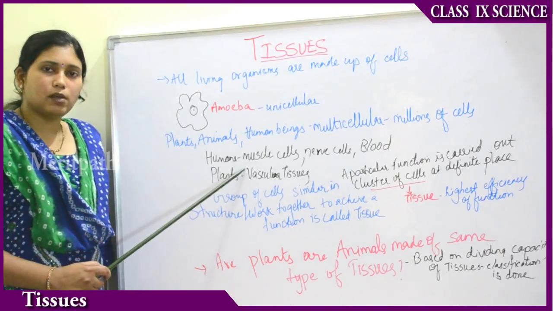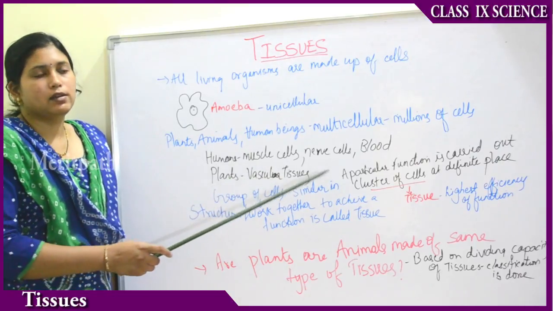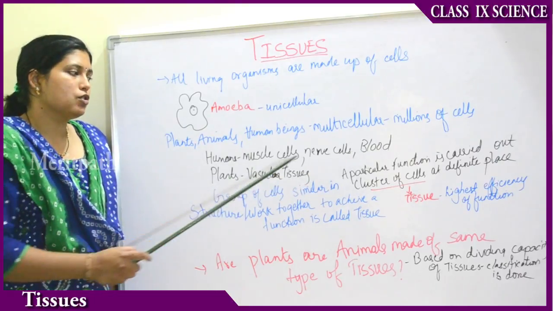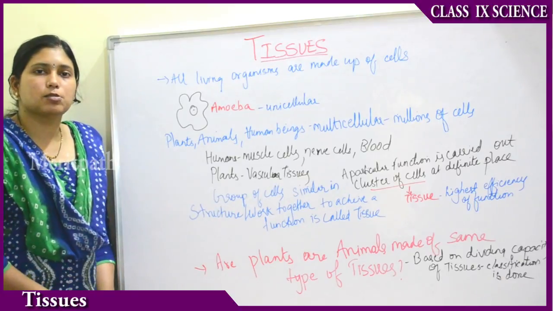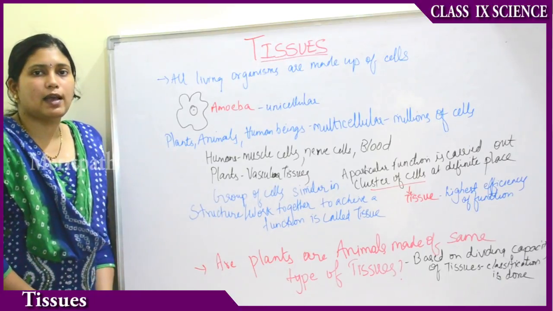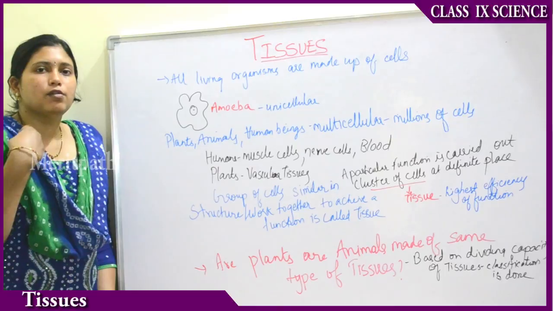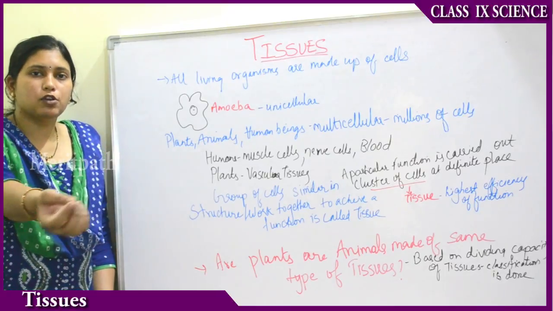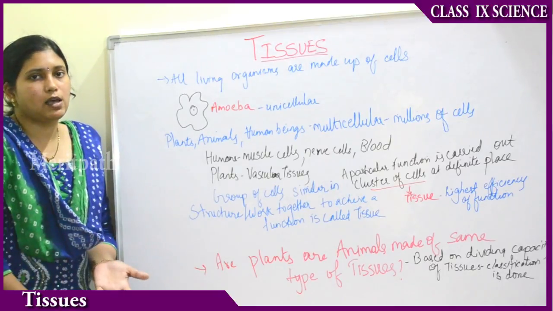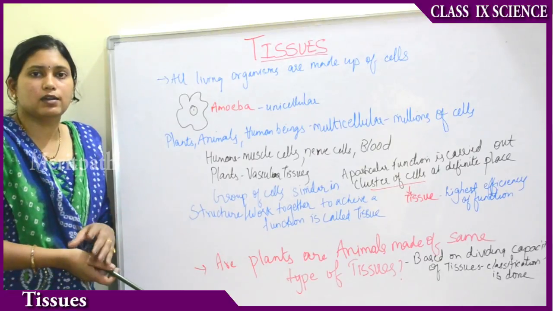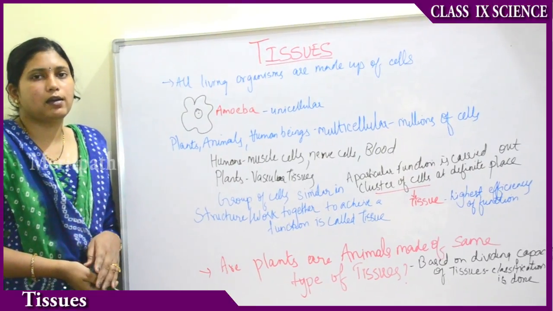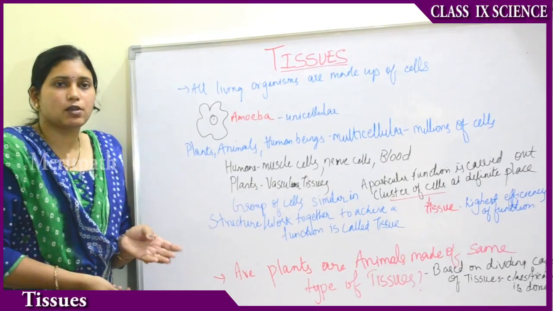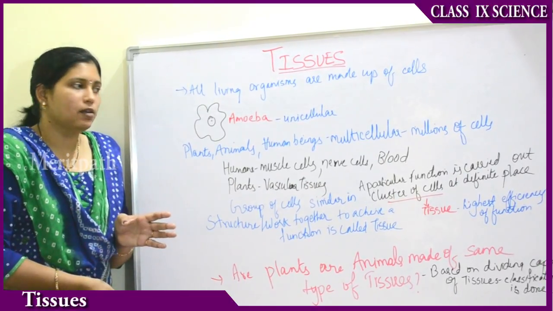So human beings are made up of muscle cells, nerve cells and blood. So muscle cells. Muscle cells are responsible for contraction and relaxation and movement of your body. When you talk about movement of the body, you move your hand, definitely the muscles are helping. You see the muscles of the actors, right? Hrithik Roshan and many actors, they develop biceps and triceps. All these are because of the muscle cells.